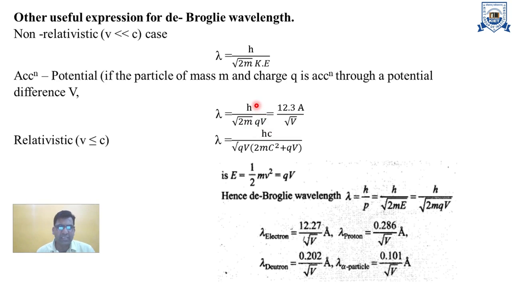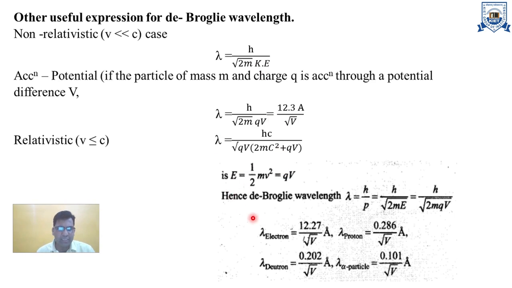If h is put as 6.63 and m is the mass of the electron, the wavelength in angstrom is 12.23 angstrom upon the square root of the applied potential v. In case of a relativistic particle, we can apply a different formula. So these are the basic formulas for calculating your numericals.